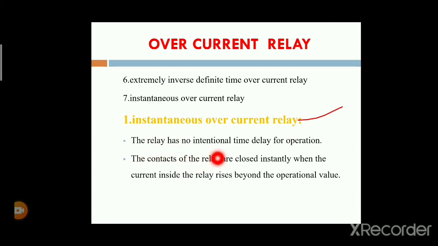The contacts of the relay are closed instantly when the current inside the relay rises beyond the operating value.